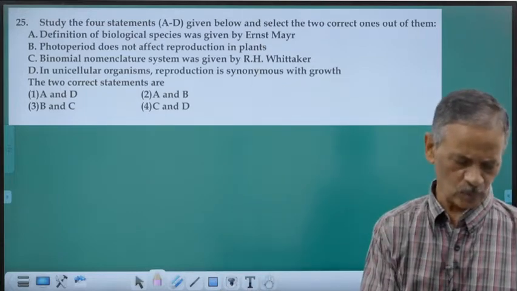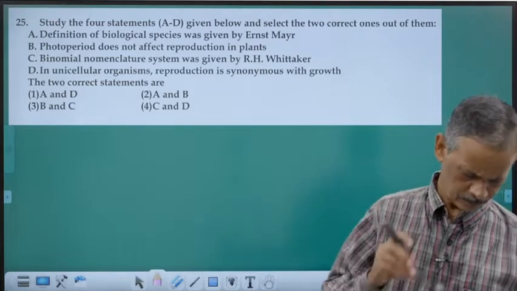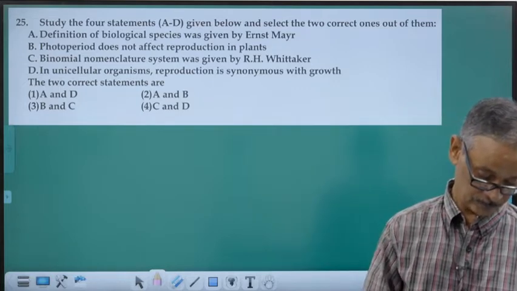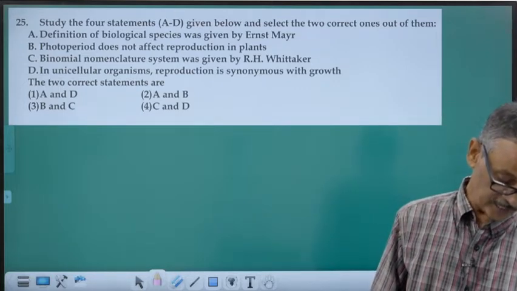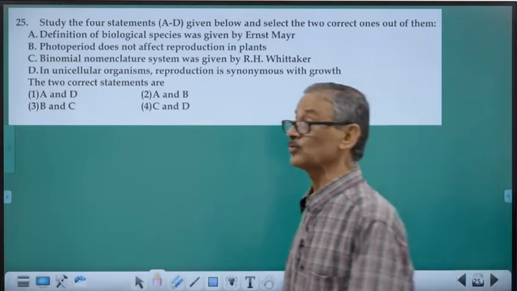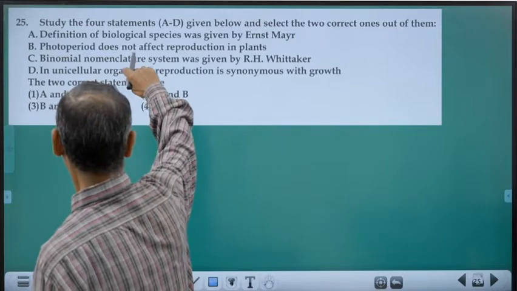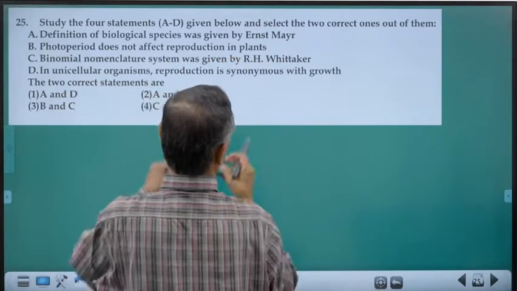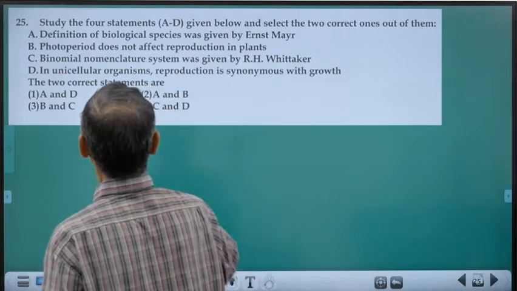The question number 25 is taken from the NEET examination of 2016. Given below, select the 2 correct ones out of them.